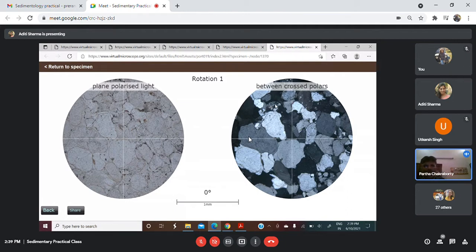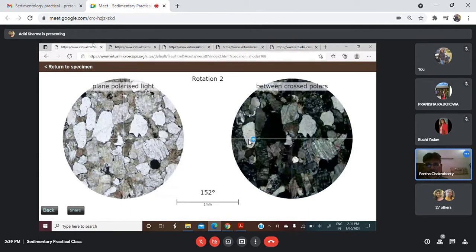Students, have you seen this slide properly? Then now I request Aditi to again project the arkose slide. Now this is the arkose slide. What is the difference between the two you are seeing? Here, feldspar is more. The total appearance of the rock is different.